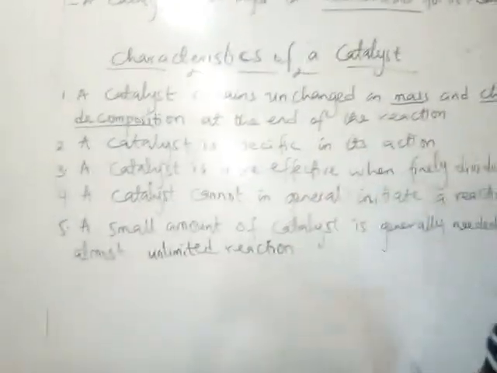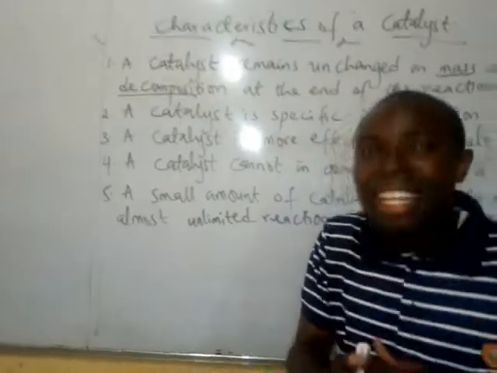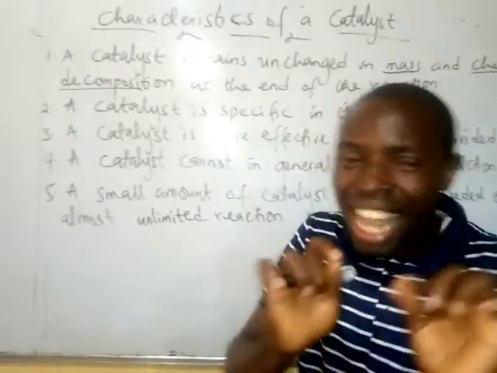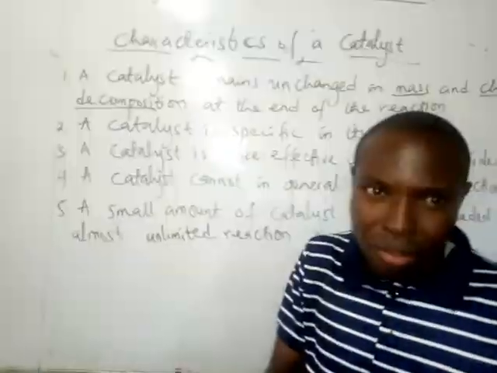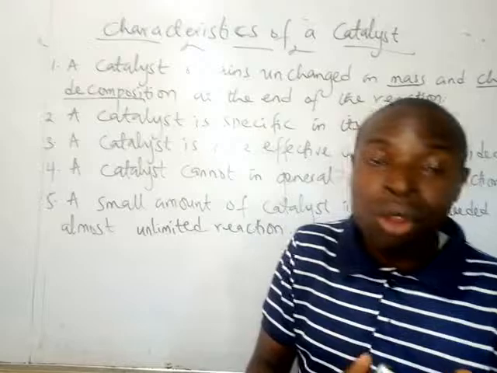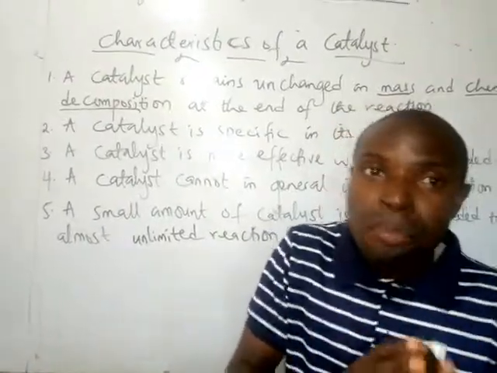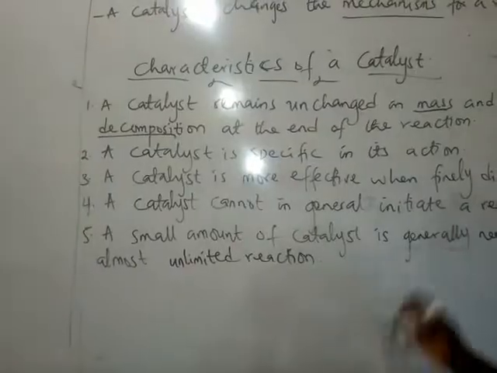Number two, a catalyst is specific in its action. Catalysts are specific in their action, meaning they catalyze a particular reaction, which we see later when we enter what we call the types of catalysis. But now, a catalyst is more effective when finely divided.